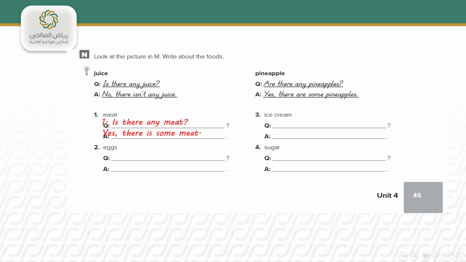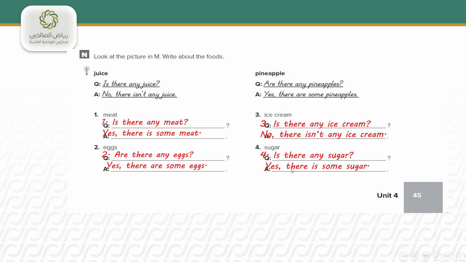Is there any meat? Yes, there is some meat. For eggs, are there any eggs? Because eggs is a plural noun. Yes, there are some eggs. Is there any ice cream? No, there isn't any ice cream. For sugar, is there any sugar? Yes, there is some sugar.